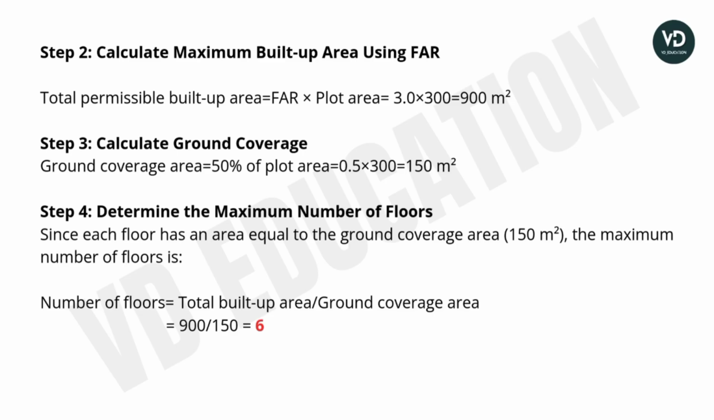Step 4, determine the maximum number of floors, since each floor has an area equal to the ground coverage area, which is 150 square meter. The number of floors is equal to the total built-up area upon the ground coverage area, that is 900 upon 150. So the answer will be 6.